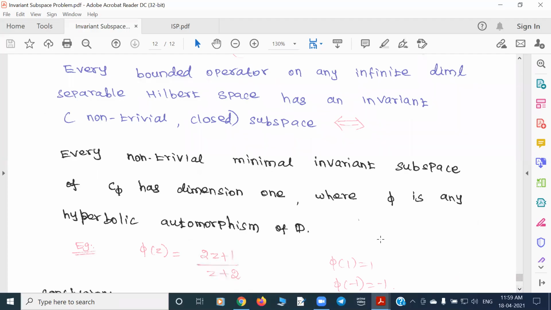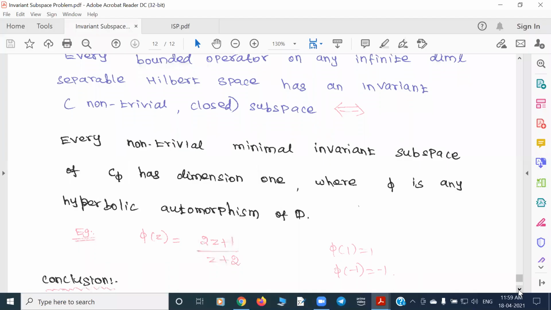Recently, in 2021, I think me and Jaydev Sarkar have a paper on finding the invariant subspaces of composition operators. Of course, this is just the beginning, but we don't have an answer for this question yet.